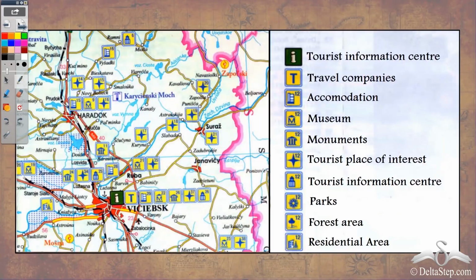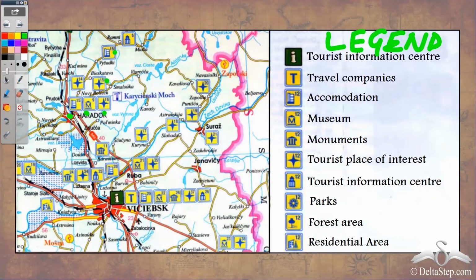So you see, this is a standard tourist map of a place. Now, if somebody is a tourist in this area and they want to locate different tourist places in an area, they can take the help of this map. So you see, different symbols have been used everywhere. Now, the meaning of these symbols you will find in the legend. So here is the legend of this map.